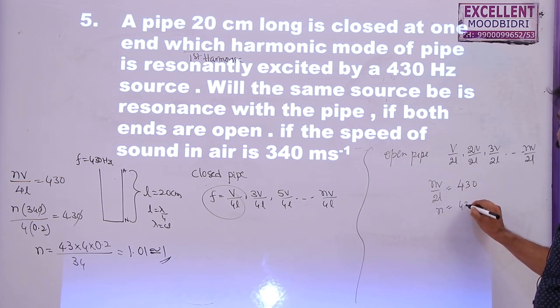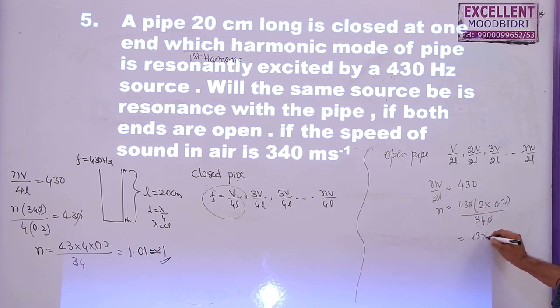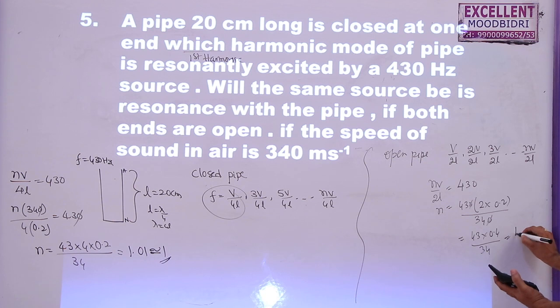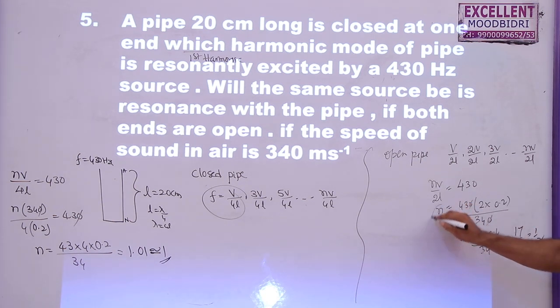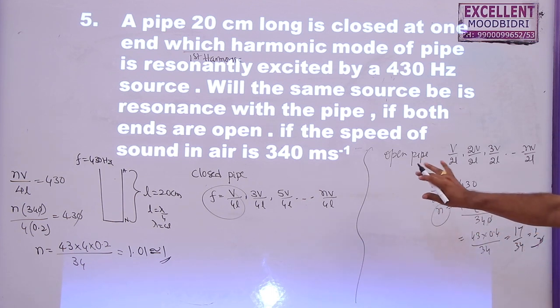So N is equal to 430 into L, which is 0.2, by V, which is 340. The zeros cancel, so this is 43 into 0.4 by 34, which is 17.2 divided by 34, so this is 17 by 34, which is half. N cannot be a fraction, so it will not be in resonance with this open pipe.